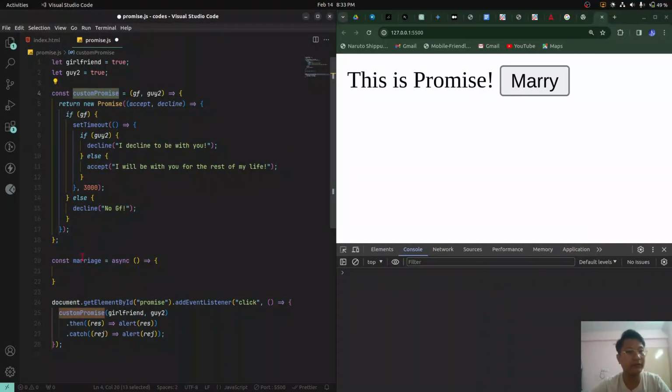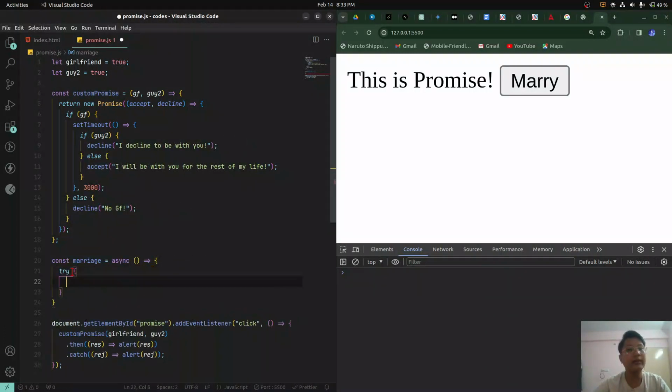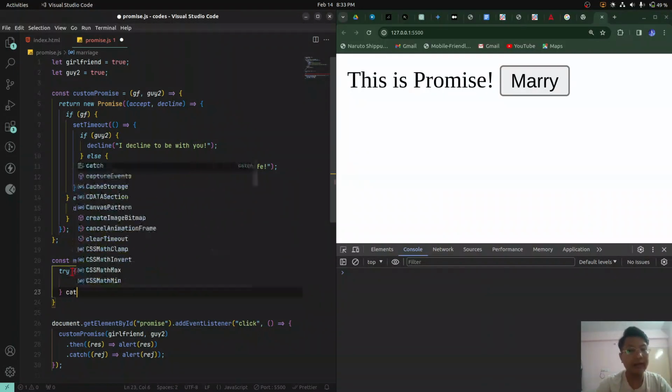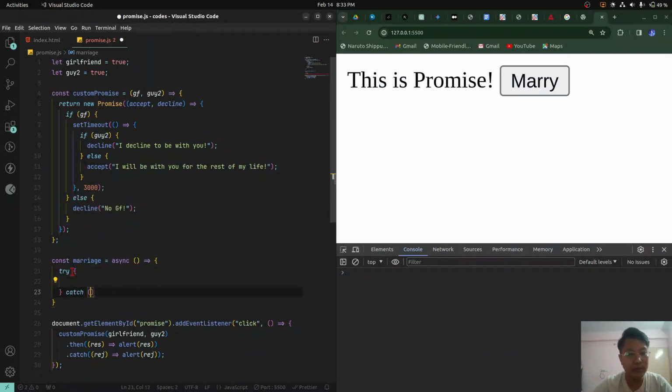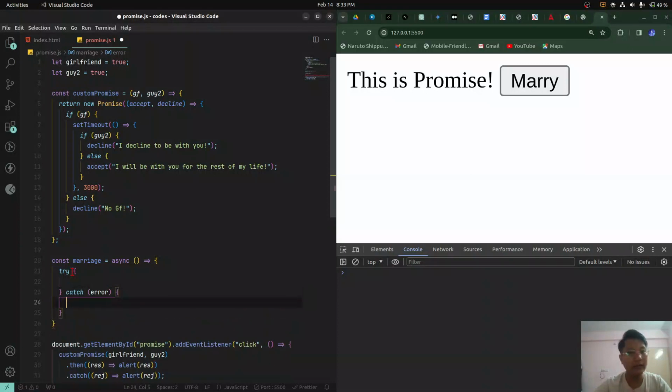We copy this function first and we say try. Try means check the girl. First thing we try, do we have a girl? Second thing we try, is the girl okay, right? And then if not, let's say that we don't even have a girl. If we don't have a girl, we'll say alert. Whatever this comes, whatever the client throws us, we will alert that thing.